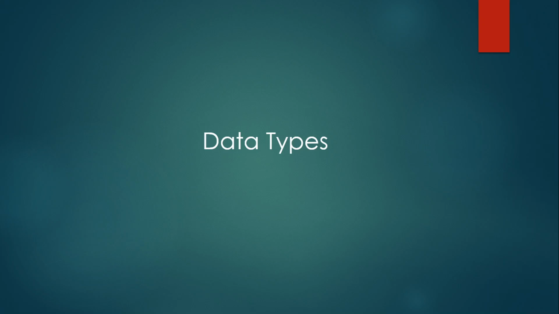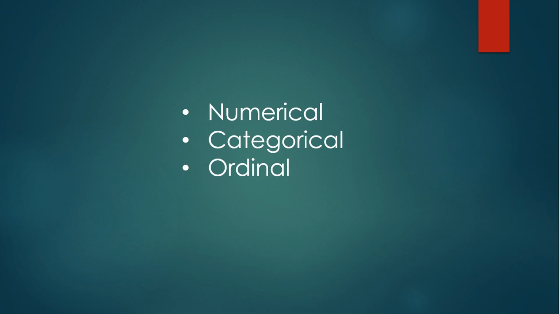Data types. To analyze data, it is important to know what type of data we are dealing with. We can split the data types into three main categories: numerical, categorical, ordinal. Numerical data are numbers and can be split into two numerical categories. Discrete data: numbers that are limited to integers. Example, the number of cars passing by. It may be 4 cars, 5 cars, 7 cars, 9 cars, etc.